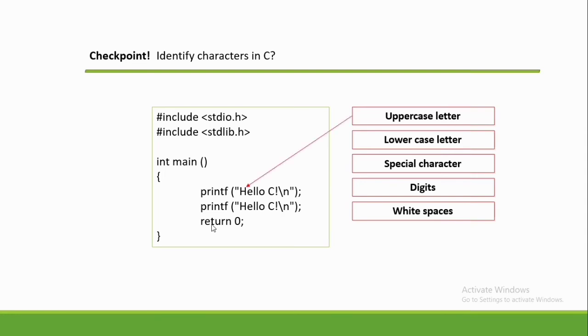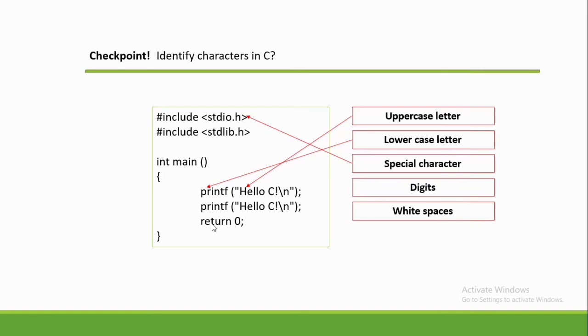An example of an uppercase letter, of course, is the capital letter H, and for lowercase letters, for example, the text printf, and many more. Special characters such as the angle brackets, the parentheses, the braces, the semicolon, slash, and double quotes.